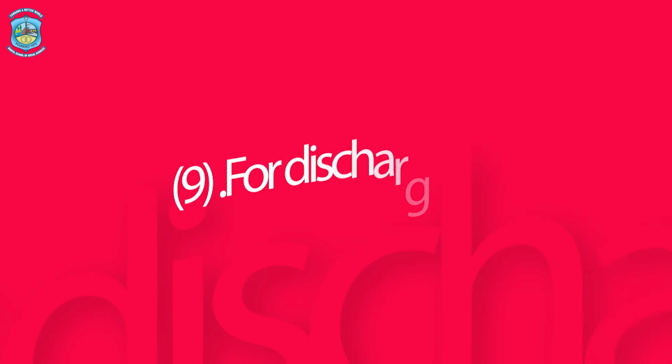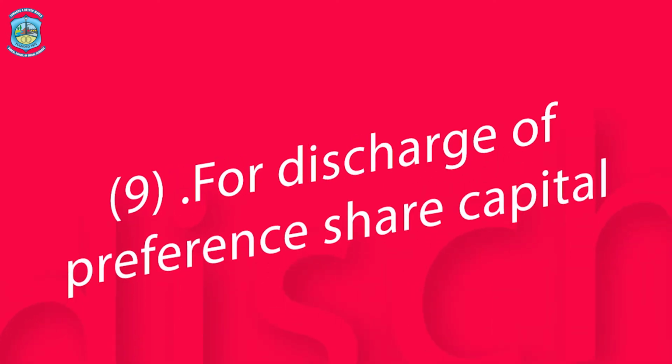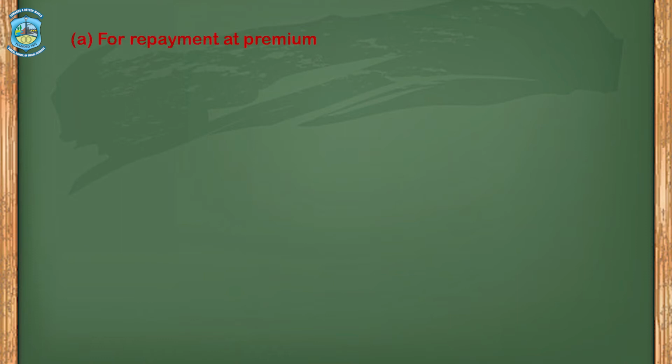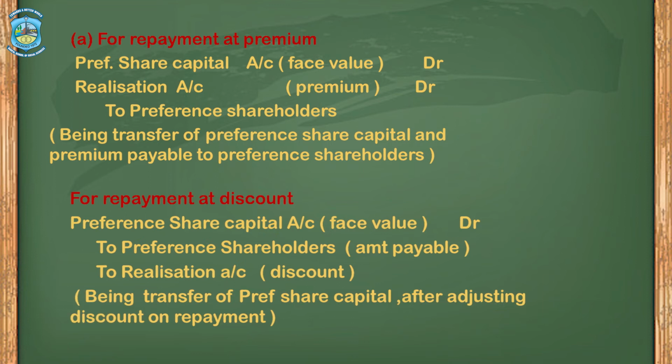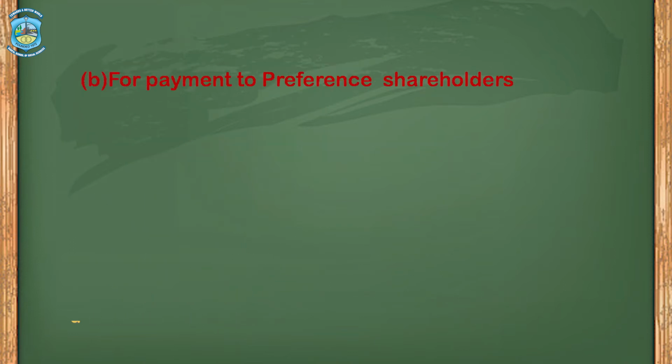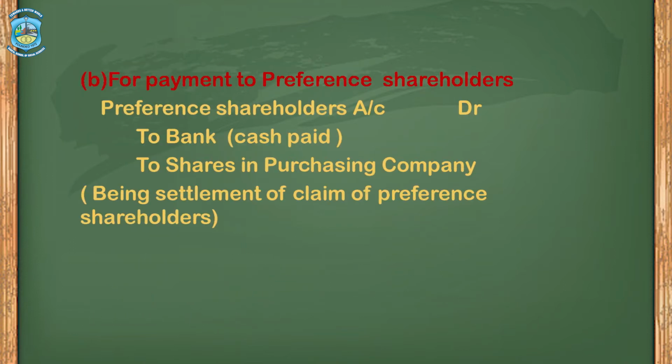For discharge of preference share capital, if the repayment is at a premium, the journal entry would be preference share capital account debit, which would be the face value, realization account debit, that would be the premium amount, to preference shareholders. If the preference shares are repaid at a discount, the journal entry would be preference share capital to preference shareholders to realization account. Realization account would be credited with the discount amount. For payment, preference shareholders account debit to bank to shares in the purchasing company.